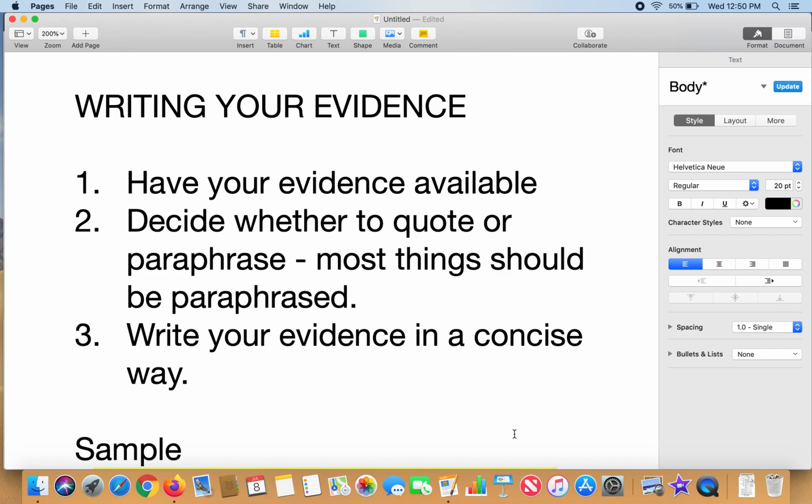Going to talk about writing your evidence. This should be a fairly simple process once you have your evidence selected. First step is to have your evidence available. You should have done this in the previous step so you know what you're going to use.